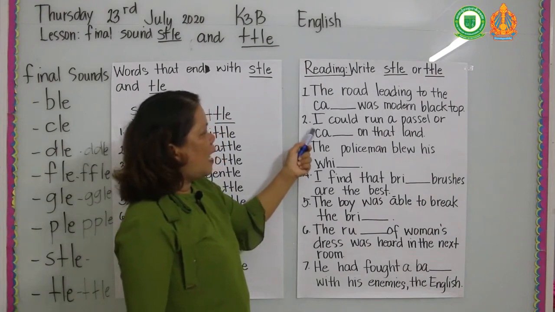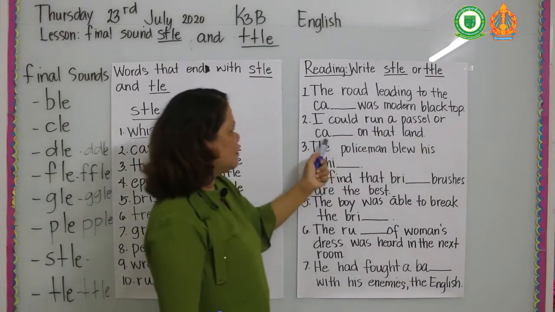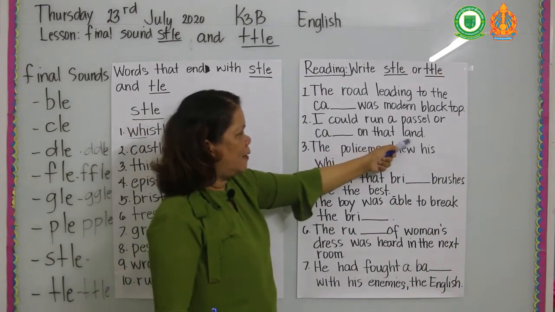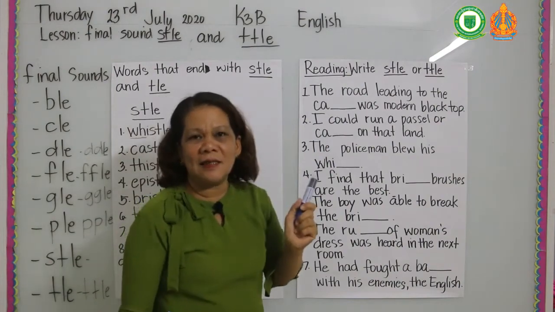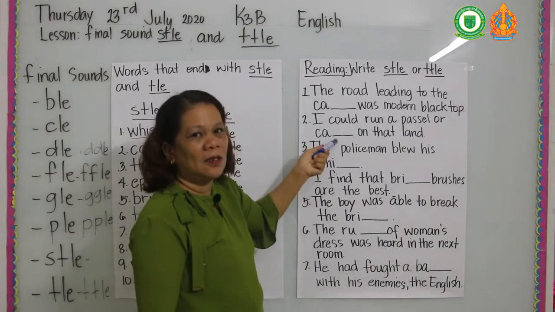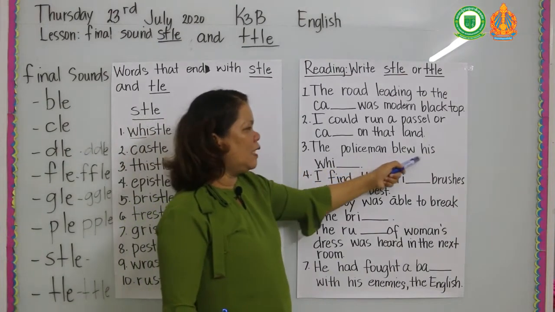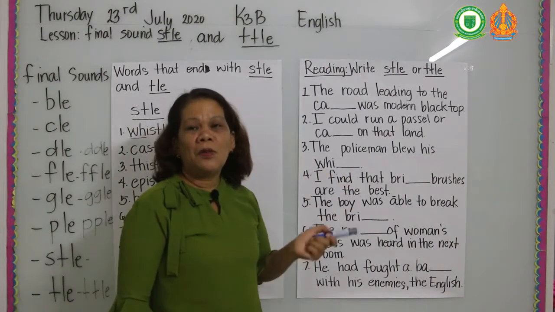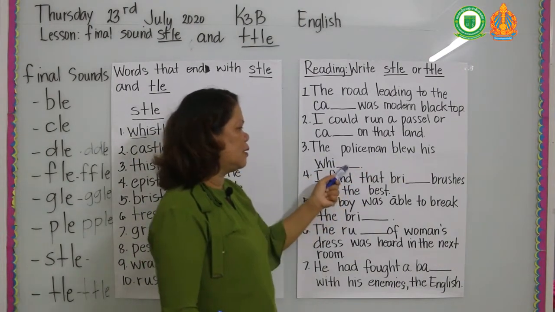Number 2, I could run a pasture or cattle on that land. This one is cattle. Number 1, castle. Number 2, cattle. Number 3, the policeman blew his whistle. Whistle. The policeman blew his whistle.